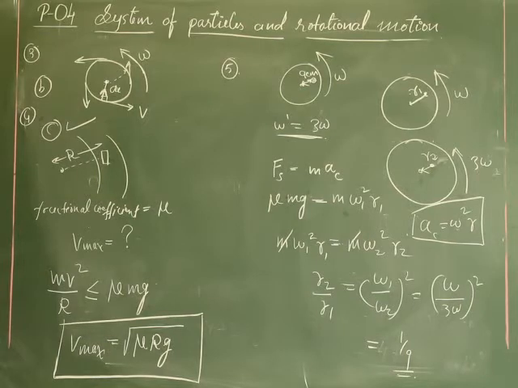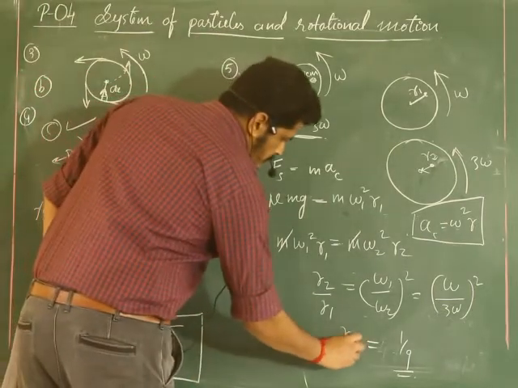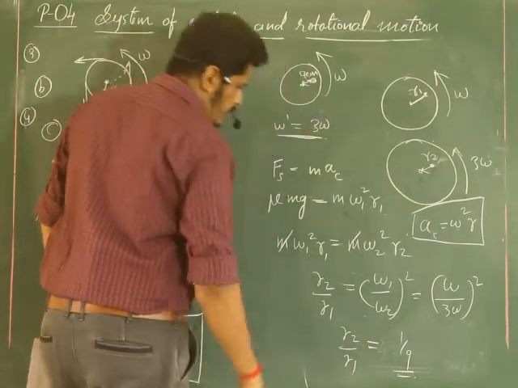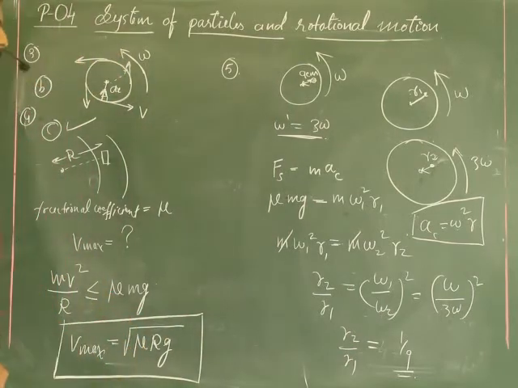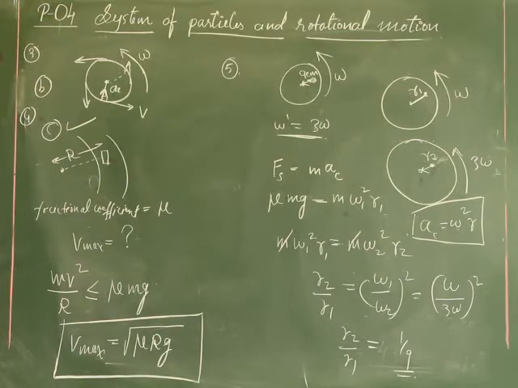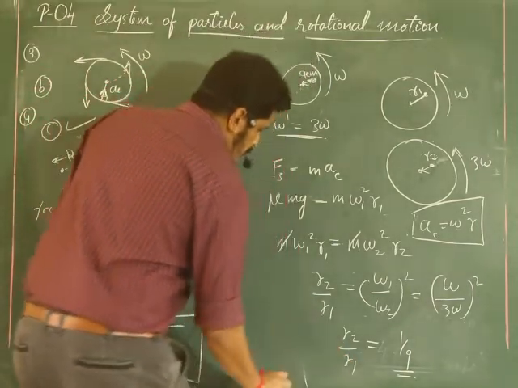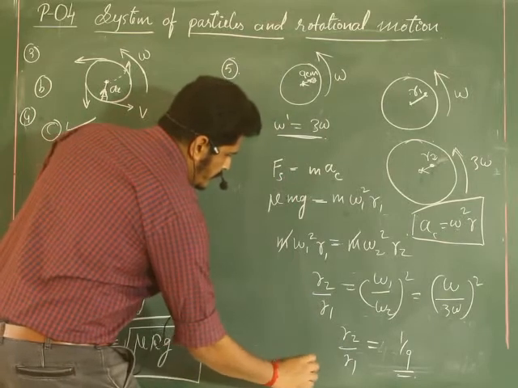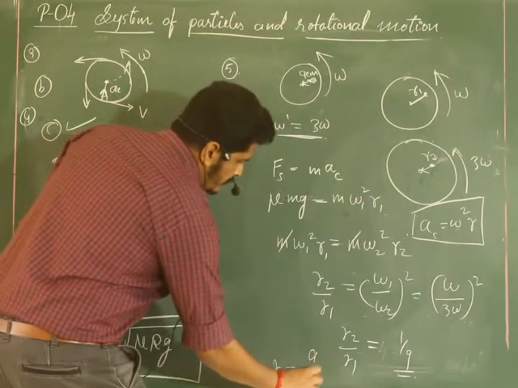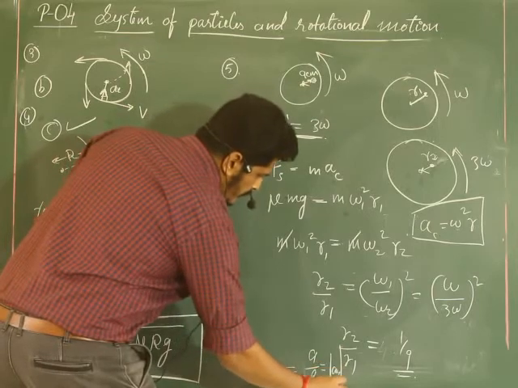So r2 by r1 is 1 by 9, correct? But r1, you know how much that is? 9 centimeter is already given. So r2 will be 9 by 9 equal to 1 centimeter.